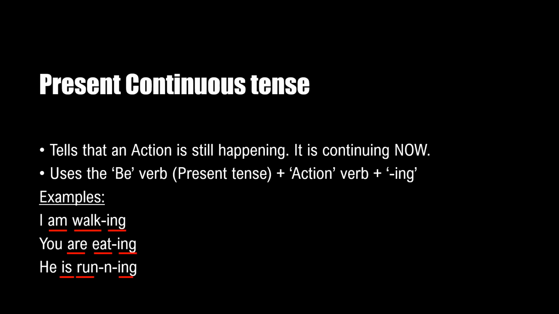So these are all in present continuous tense, and all of them tell us what I am doing right now. So I am walking means I am walking right now. You are eating right now. He is running right now. That is what a present continuous tense does.